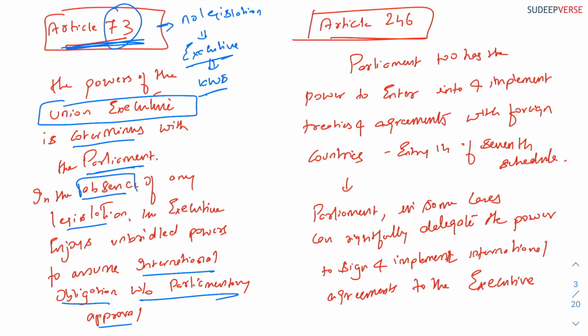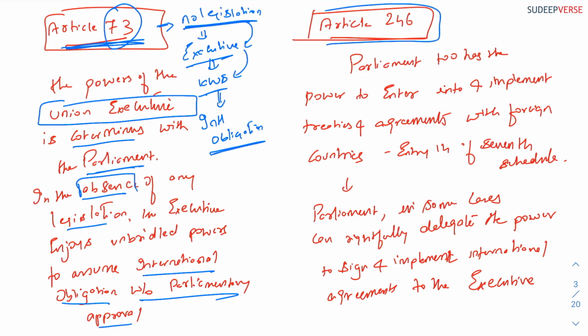This is what Article 73 is interpreted as. What is important is, if there is no legislation, then the executive can make laws on that only to solve the international obligation. So, I hope you understood Article 73.